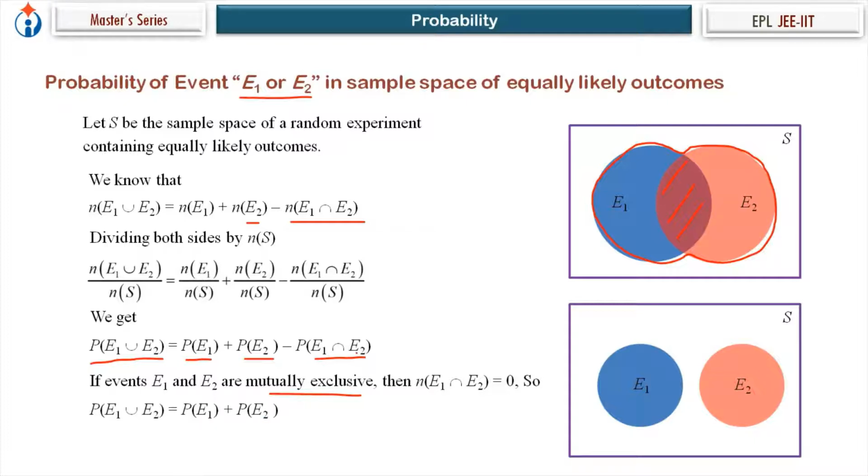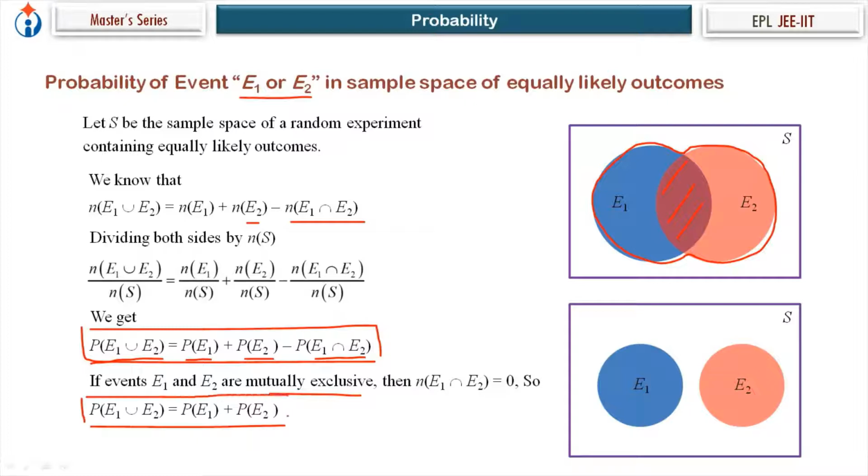So probability of E1 intersection E2 will be equal to 0. So we get this result if events E1 and E2 are mutually exclusive events. Probability of E1 union E2 is equal to probability of E1 plus probability of E2 if two events E1 and E2 are mutually exclusive. So that's the result in general, and this is for two mutually exclusive events in a sample space of equally likely outcomes.